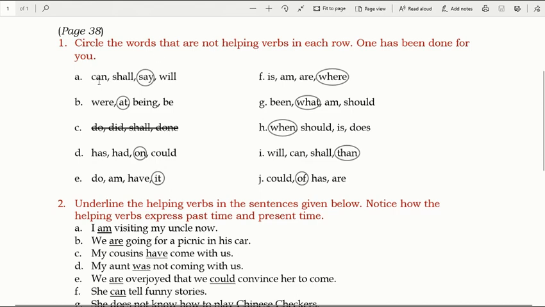First one is can. You can make any sentence of your own. For example, I can sing. That means मैं गा सकता हूँ. I shall sing. मैं गाऊंगा. But if you say I say sing, it is a completely wrong sentence. If you say I will sing, मैं गाऊंगा. So that becomes a helping verb. But which is not a helping verb?